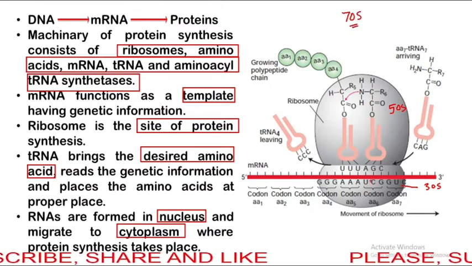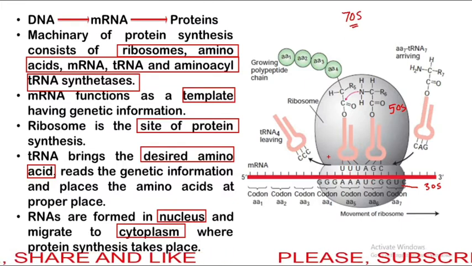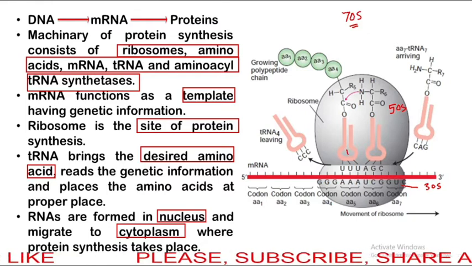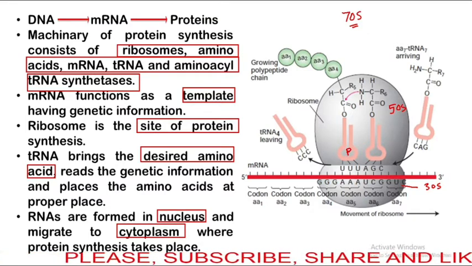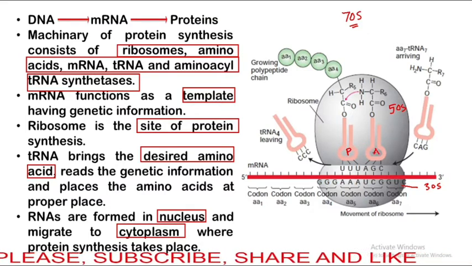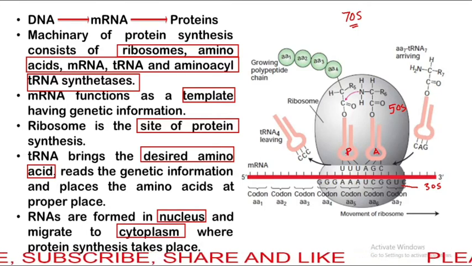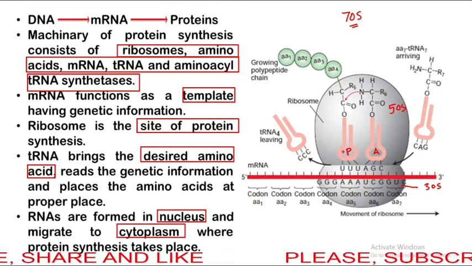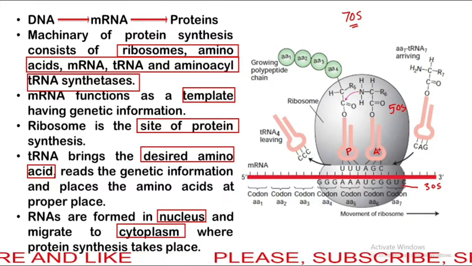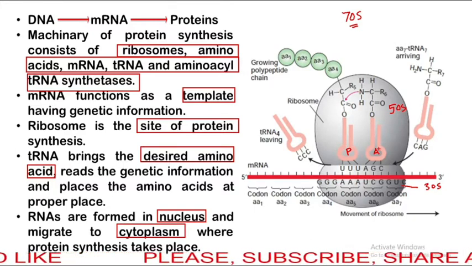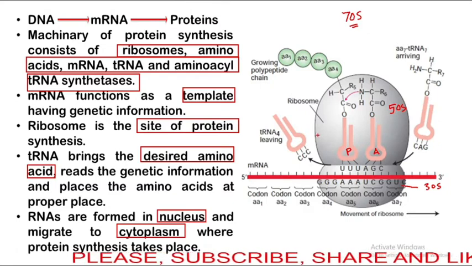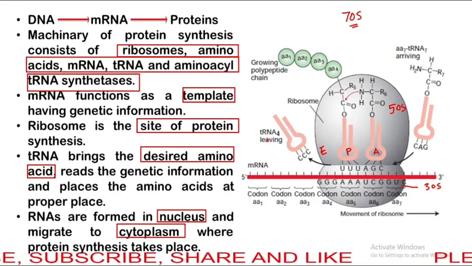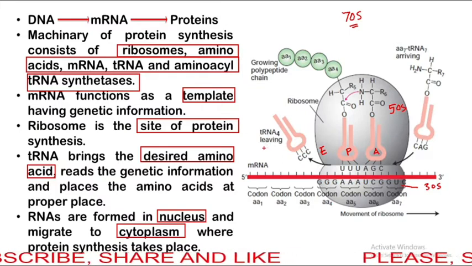In the ribosome there is a P site, and this one is the A site. P site is also known as D site or donor site or peptidyl site. A site is known as acceptor site, and this one is the E site from where the tRNA exits out of the ribosome.